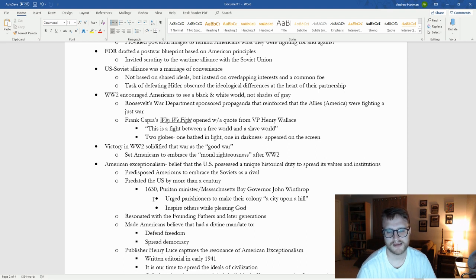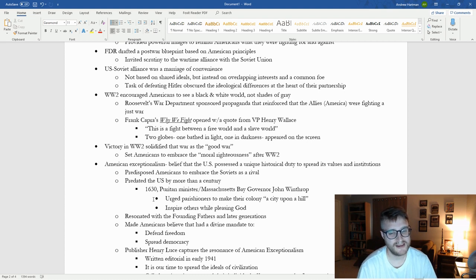So, again, the propaganda really solidifies in American minds that this is good versus evil, and then they're going to expand that into the Cold War. And then their victory solidified it as a good war, right? That they won because they were in the moral right. And after defeating Hitler, after defeating this very immoral person and this very immoral regime, they start to see America as this place of moral righteousness.